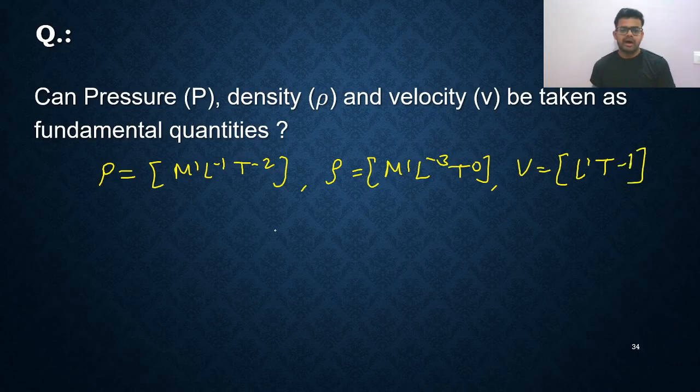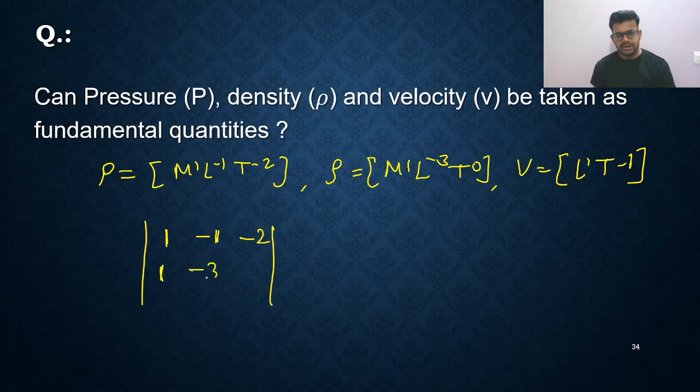Now we need to find whether these quantities can be treated as fundamental quantities or not. I'll draw a matrix. Just write the powers: 1, minus 1, minus 2. Now here 1, minus 3, 0. And for V you will get 0, 1, and minus 1. So I've just written M L T powers like this.